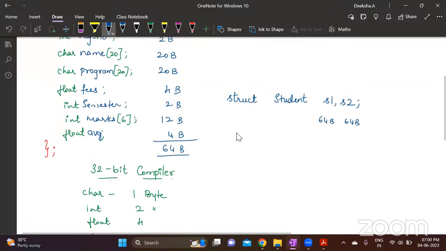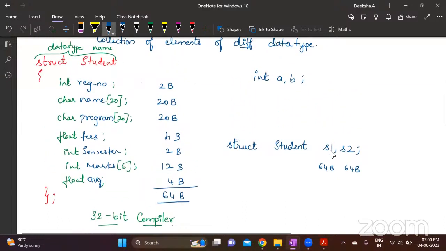How do you access members of a structure? S1 is the structure name. These are the members. You will access them using the dot operator: S1 dot registration number, S1 dot fees. If you have an array, you will access it as S1 dot marks 0, marks 1. So like this, you will access the structure elements. This is the complete information about structure.